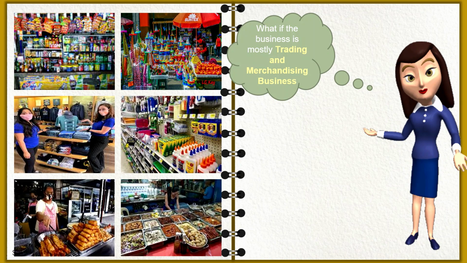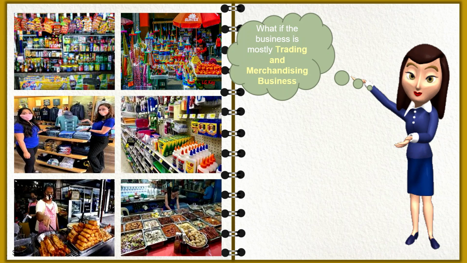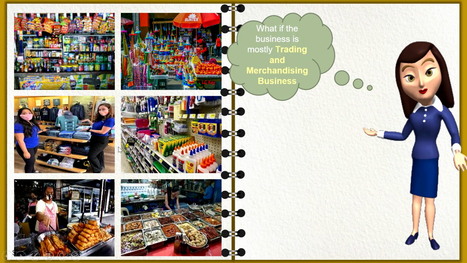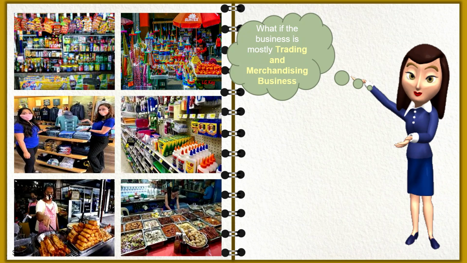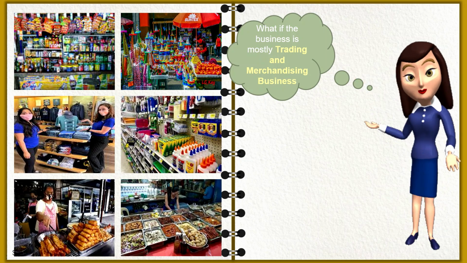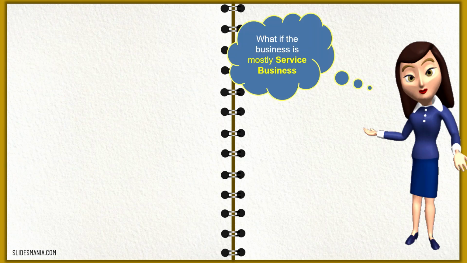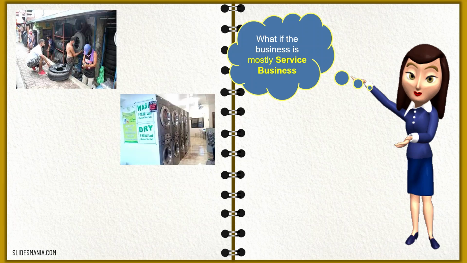Okay, so for this business, you need to prepare only the statement of financial position, statement of operation, and your statement of cash flows.